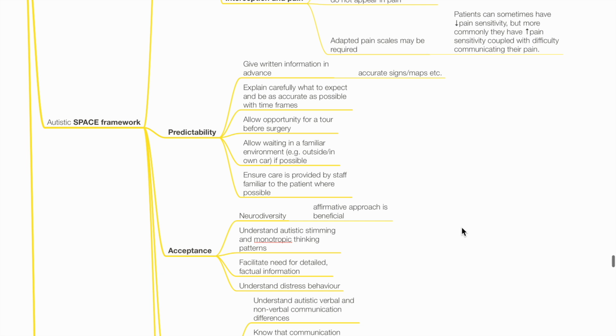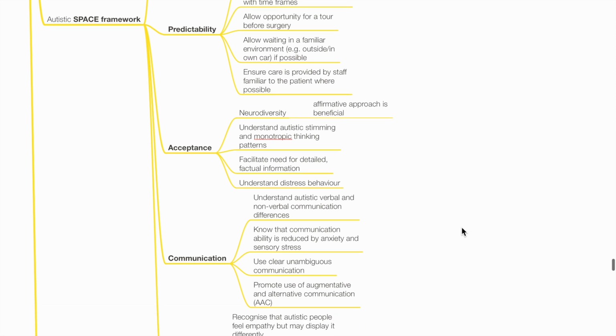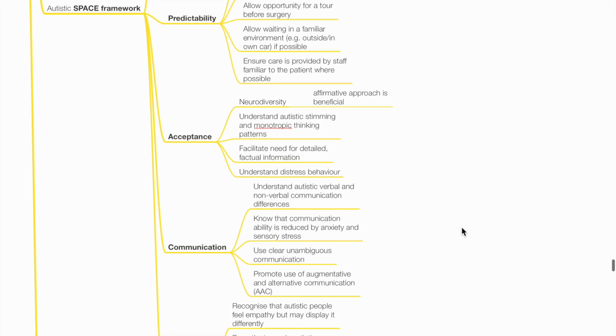Allow opportunity for a tour before surgery. Allow waiting in a familiar environment if possible. Ensure care is provided by staff familiar to the patient where possible. A. Acceptance. Due to neurodiversity, affirmative approach is beneficial. Understand autistic stimming and monotropic thinking patterns, facilitate the need for detailed factual information, understand distress behavior.